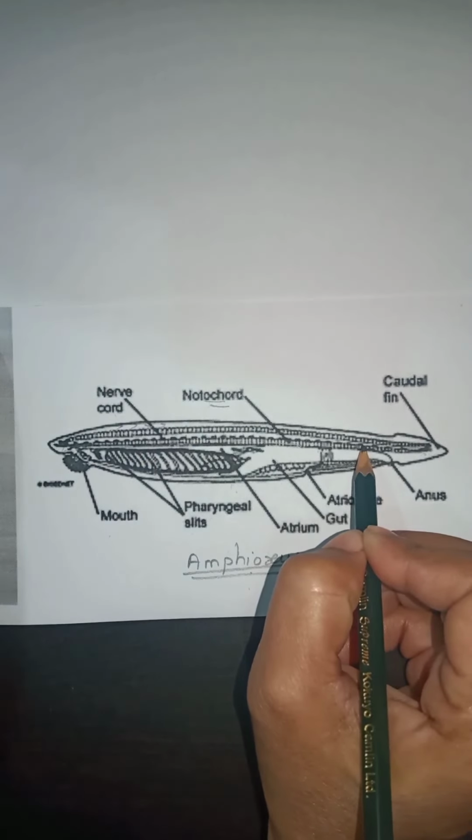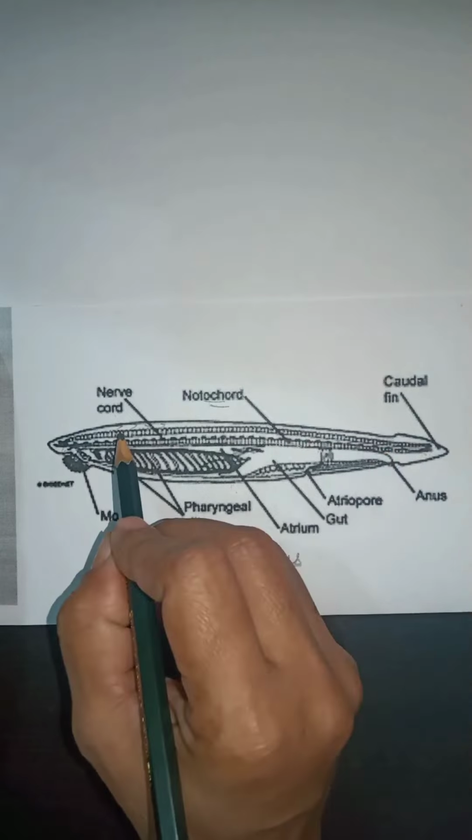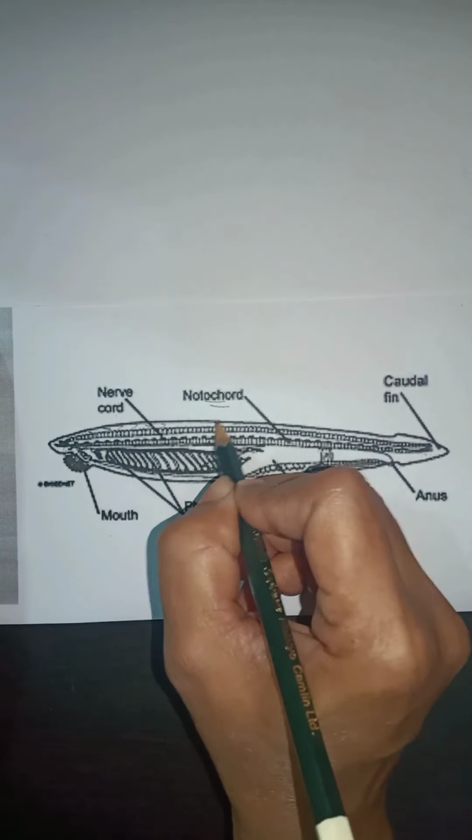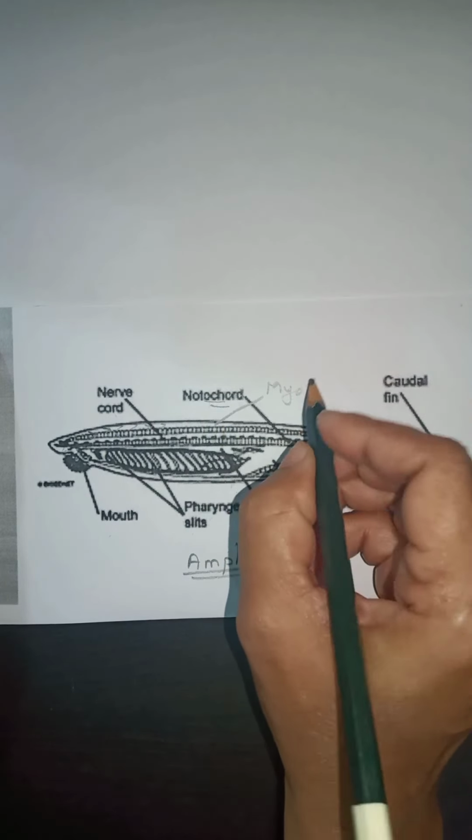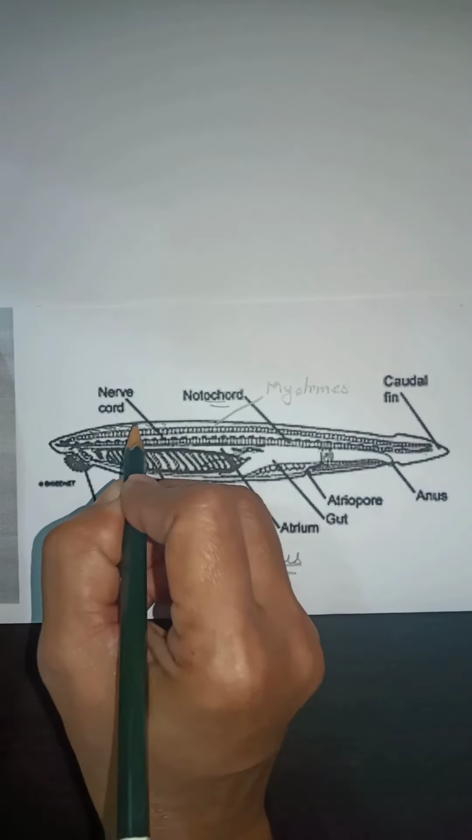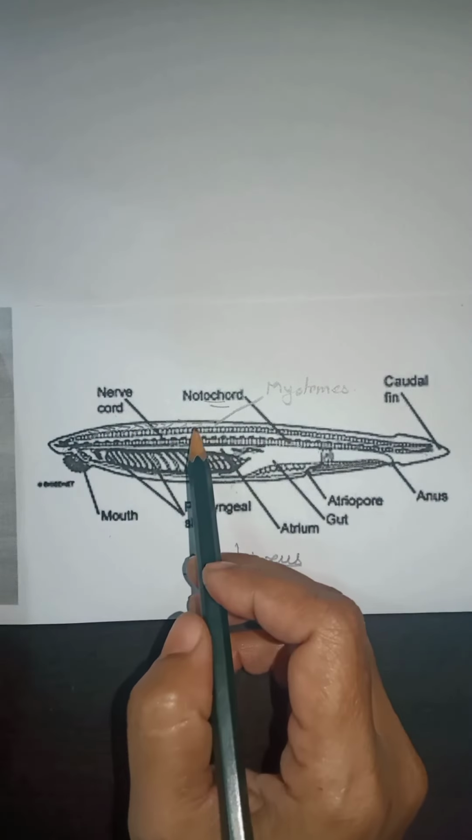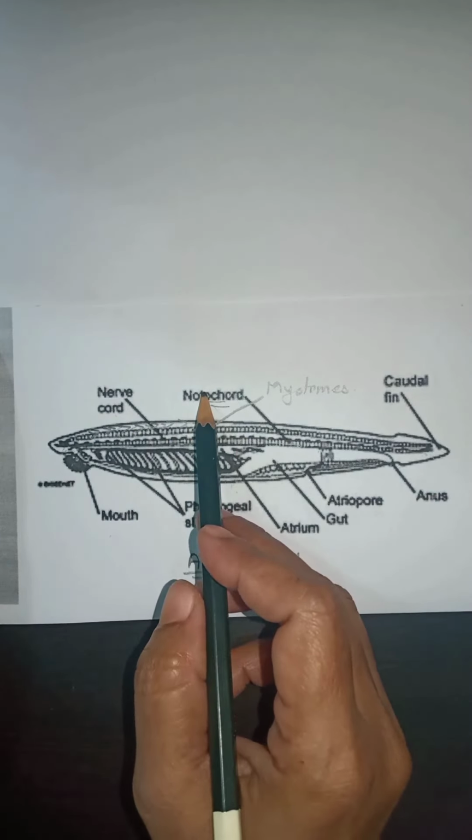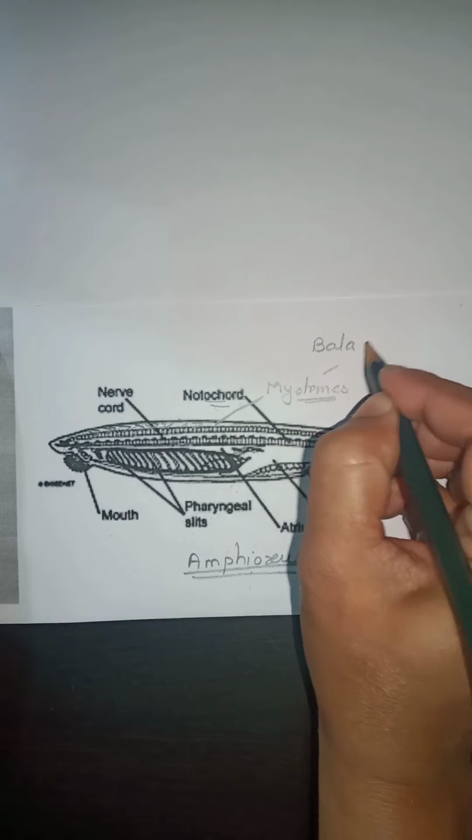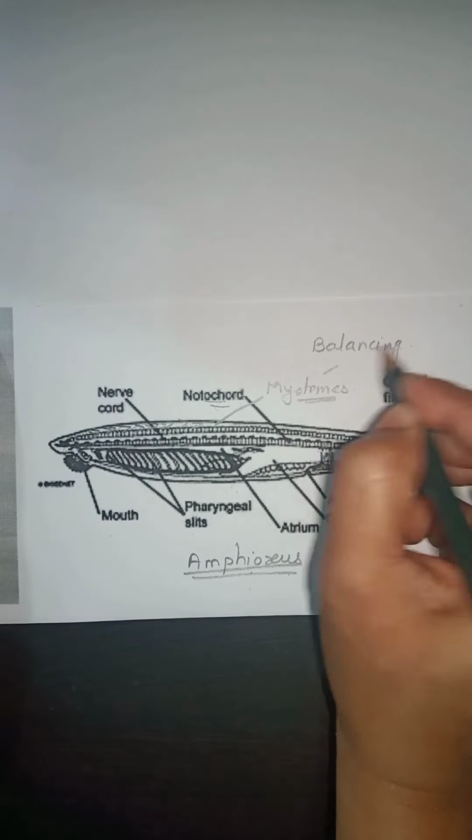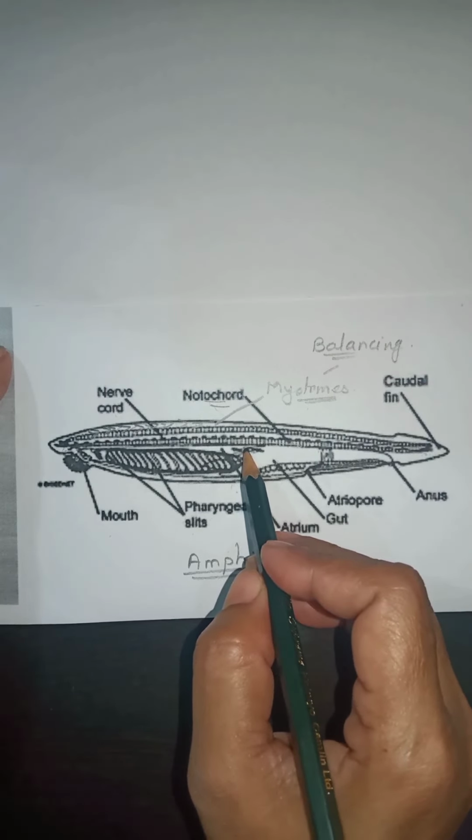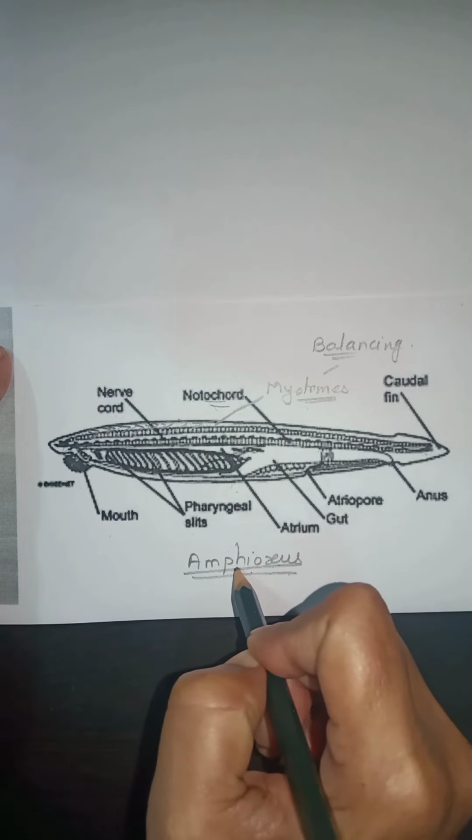In these animals, myotomes are present above the notochord. These myotomes are V-shaped and present over the notochord and nerve cord. These myotomes are for balancing the body. Therefore, the function of myotome is to balance the body. And the example is Amphioxus.